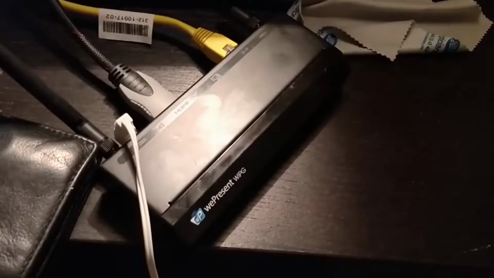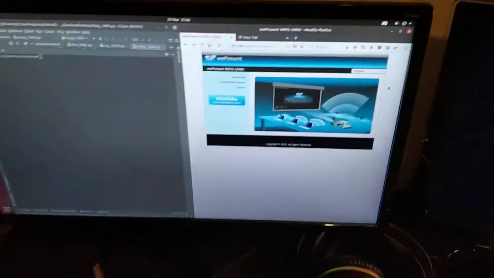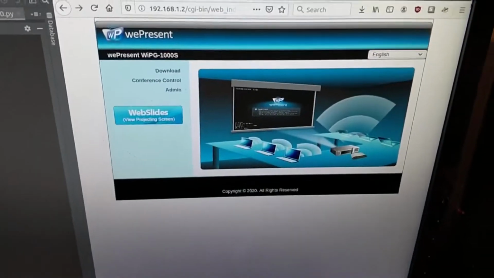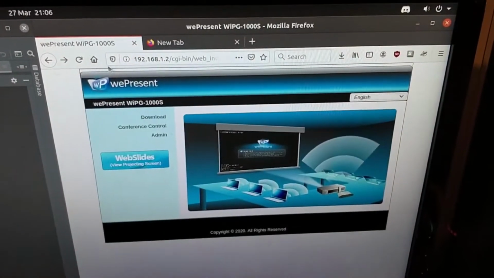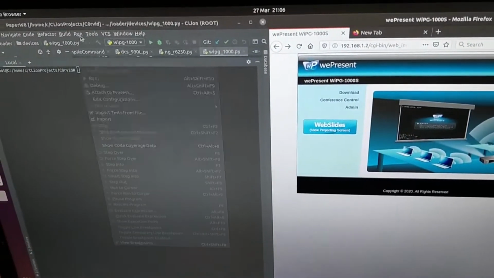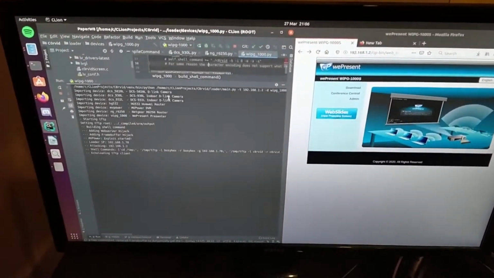The WIPG1000 is a presenter used to allow users to stream presentations on the same network. Here, we will demonstrate one of the later versions of PaperW8 being used to hijack its various communication channels. Here, we have connected the presenter to a router and a monitor. A configuration page is also available at the IP displayed on the screen, which can be seen on our attacking machine. We run the exploit that will allow the attacker to gain shell access.